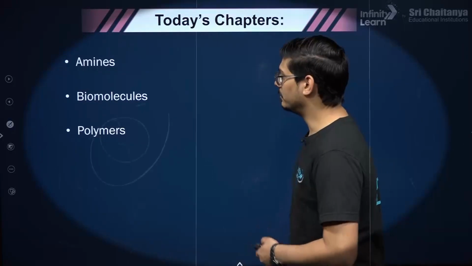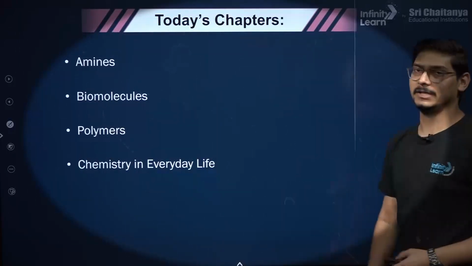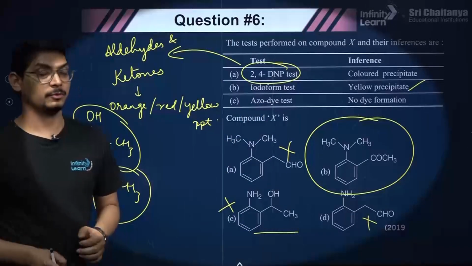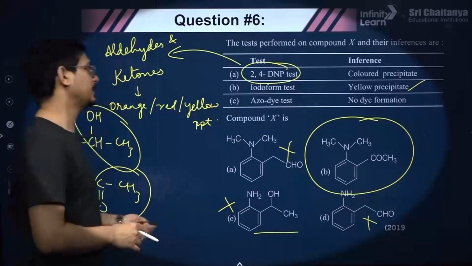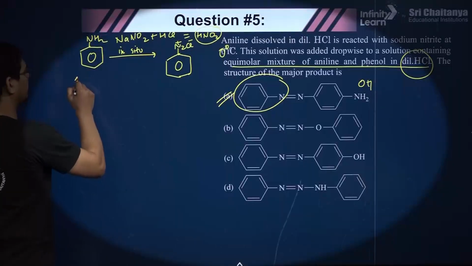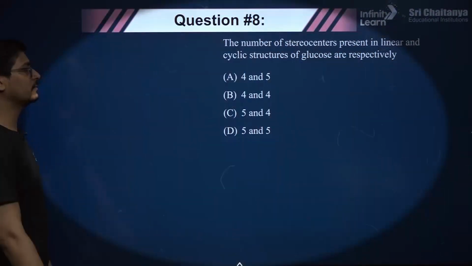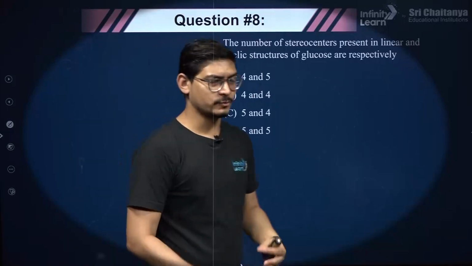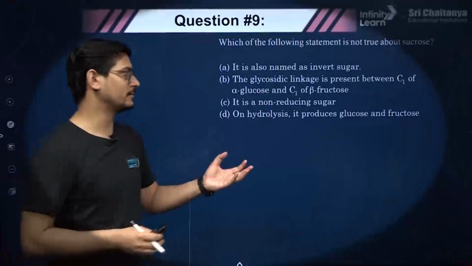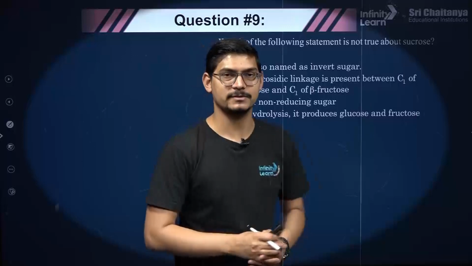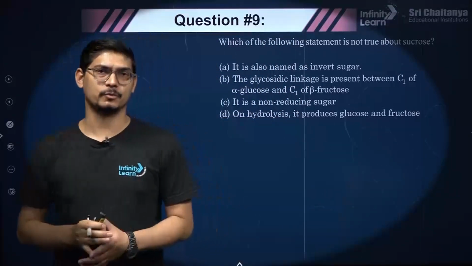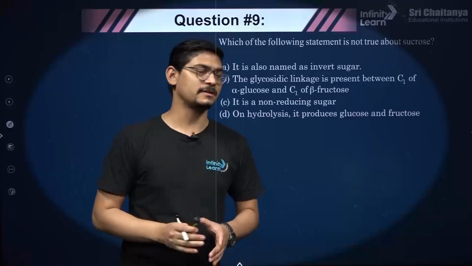Biomolecules, polymers and chemistry in everyday life. Okay, please remember that coupling will occur only with diazonium cation, and diazonium cation is formed by only primary aromatic amine, right? The number of stereocenters present in linear and cyclic structures of glucose. This question has been asked many times. You guys know that biomolecules, polymers and chemistry in everyday life, there are questions in JEE, right? You can expect 3 to 4 questions, generally 3 questions from these 3 chapters.